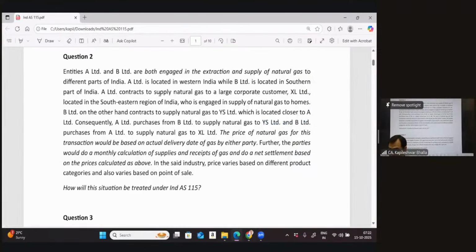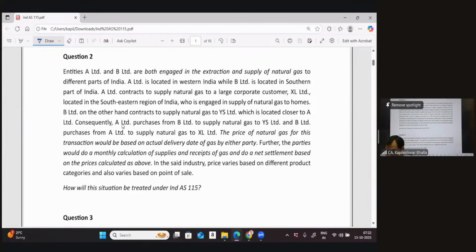And then A contracts to supply natural gas to a large customer XL located in the south-east region of India, who is also engaged in supply of natural gas to homes. Then B, on the other hand, is supplying natural gas to YS located closer to A.